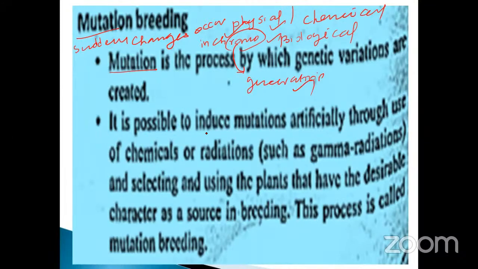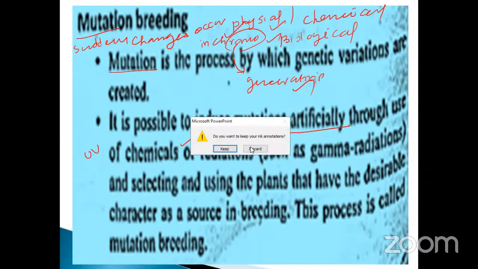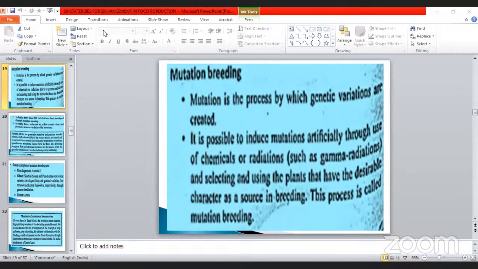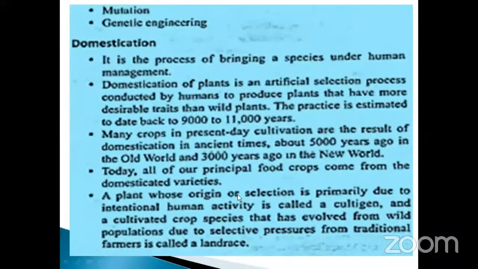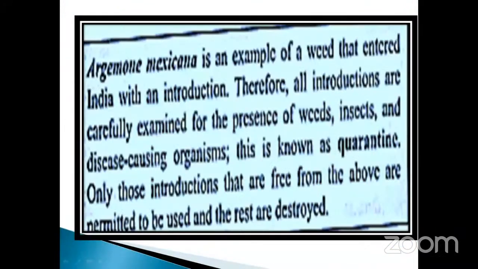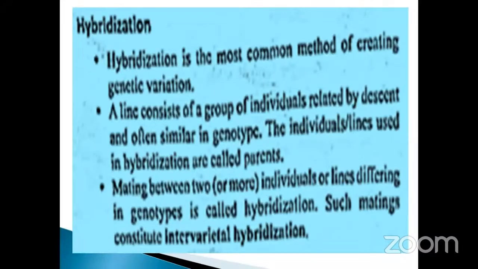It is possible to induce a mutation artificially, that is man-made, through the use of chemicals and radiations. How will it happen? Due to UV rays, and also X-rays, and also gamma rays. So these are very, very important things.